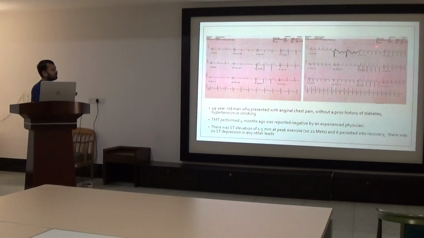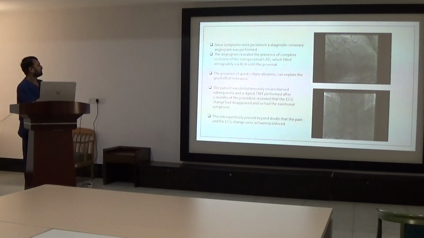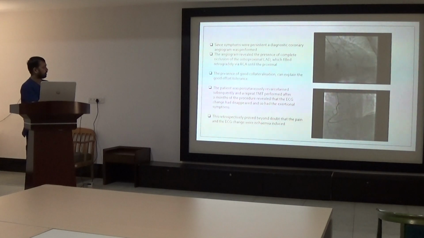Basically, what we see in a stress test is ST depression in anterior leads, which is horizontal or downsloping, or ST elevation. But in this case there was a change in only one lead, that is AVR. All the rest of the leads were normal. This patient was subjected to angiography since the symptoms persisted. The angiogram reveals complete occlusion of the ostioproximal LAD, which was fed retrogradely via the RCA.